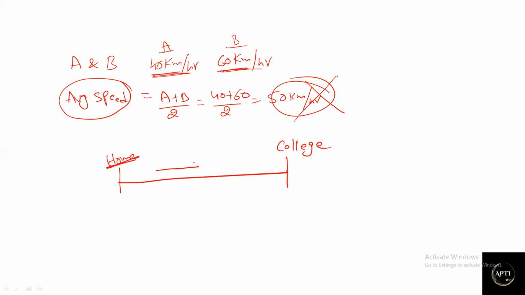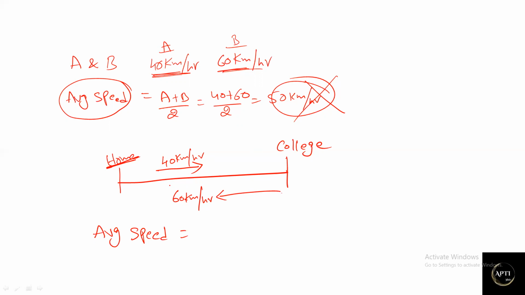In the morning, let us consider you are going with a speed of 40 km per hour. Now in the evening, when you are returning back, you are going home with 60 km per hour. Now how can we calculate in this case? I'm not giving any more conditions. Calculate the average speed. From home to college you are going with 40 km per hour, and college to home with 60 km per hour. What is the average speed of your journey?